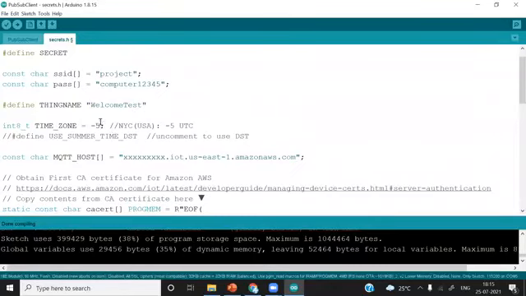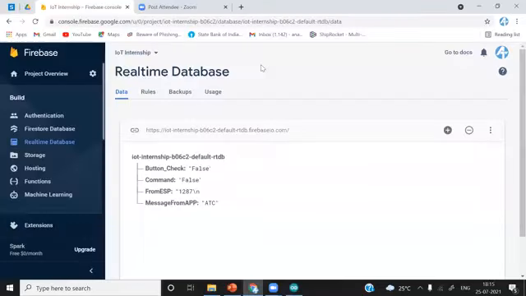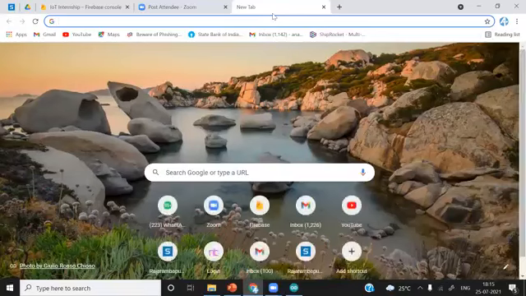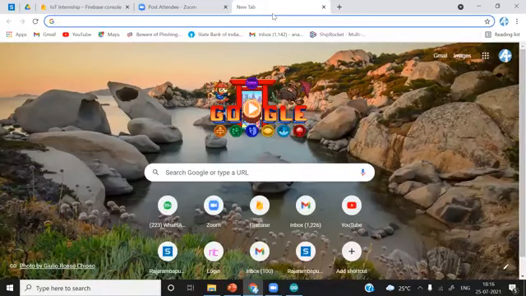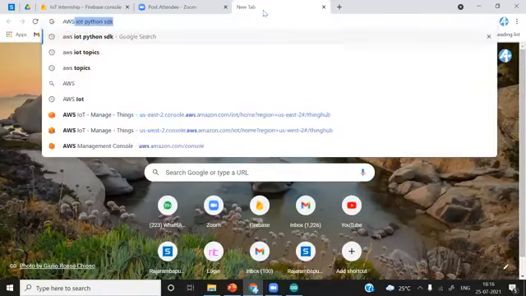All these things we will find in our AWS IoT account. I will show you how to get all the credentials. Just simply type AWS.